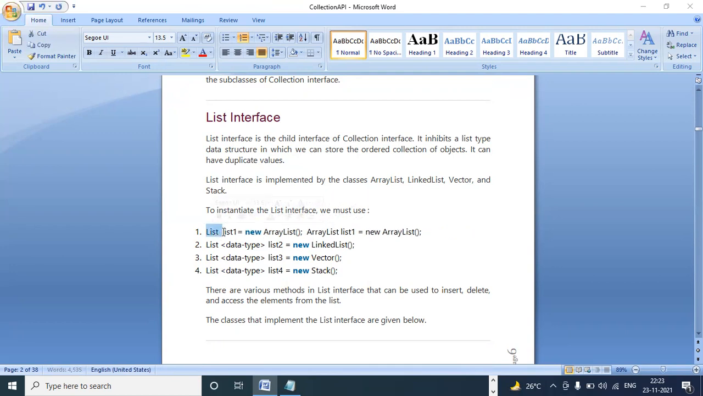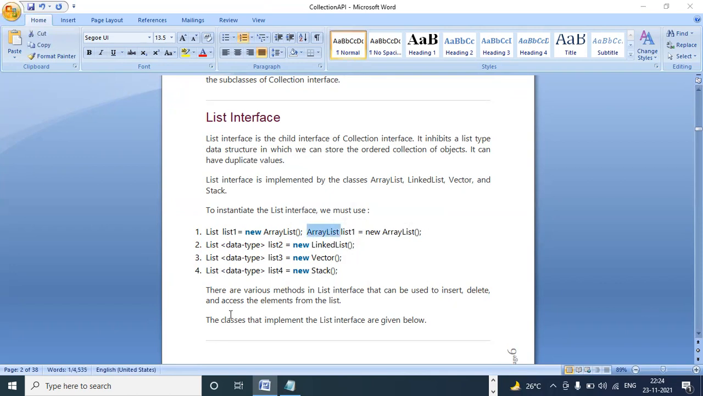So this is class name, space, object name, is equal to new class name. Both are valid. You can create both. Like this, LinkedList can also be created, Vector can also be created, and Stack can also be created.